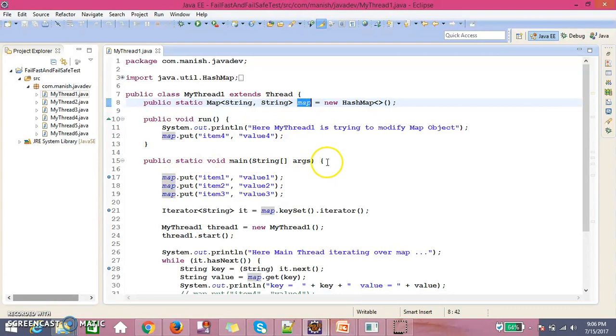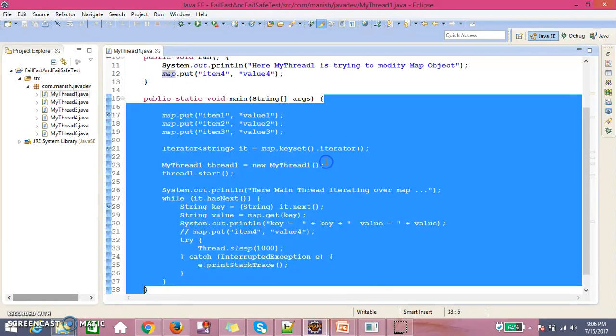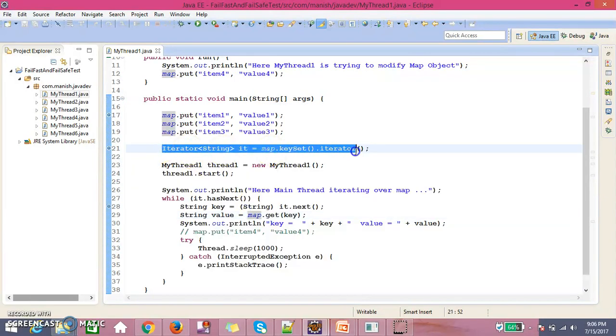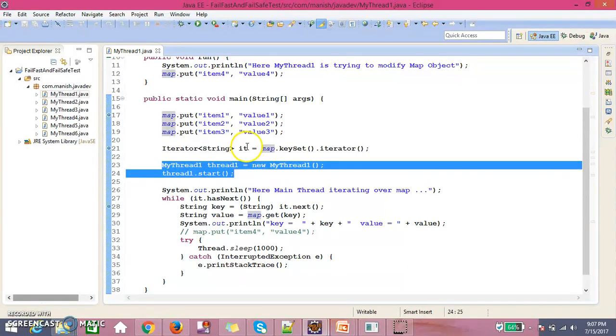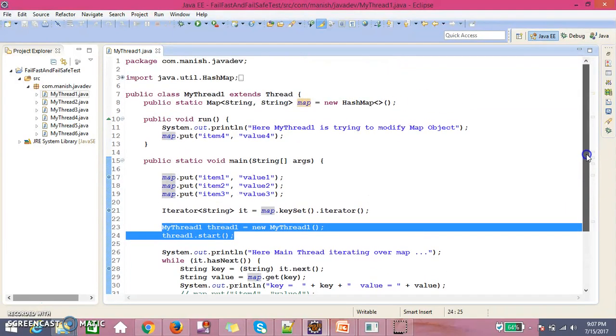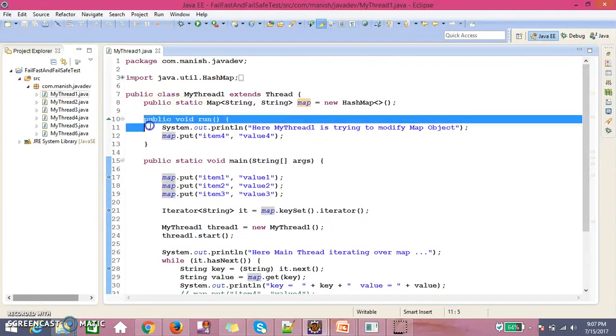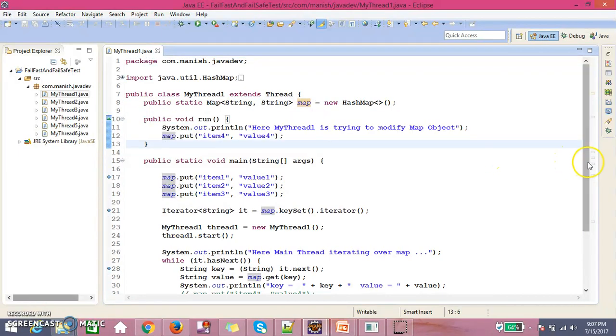As we know, Java is always run by a thread. The main function is run by the main thread. So here the main thread is going to add something in the map, take the iterator reference, and then iterate it. Here I have the code for iteration. Now on lines 23 and 24, we create the object of the thread and call the start function, which is going to execute the run function.